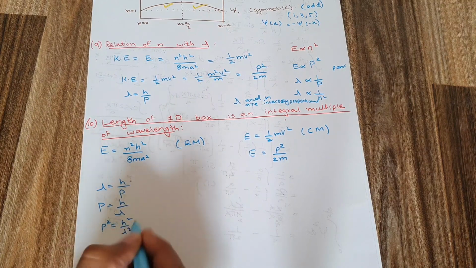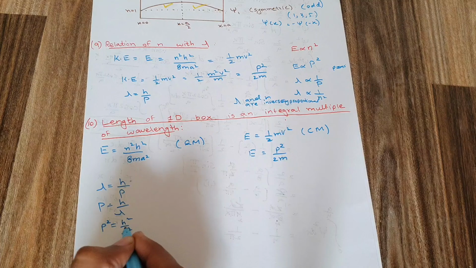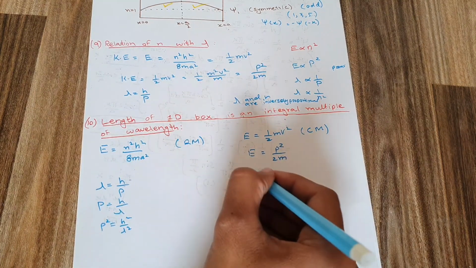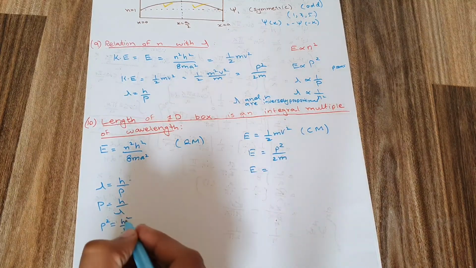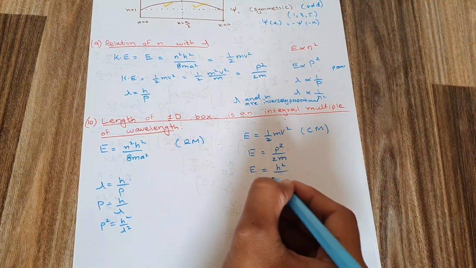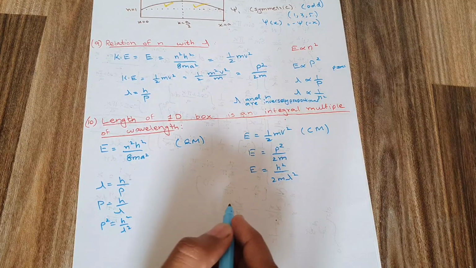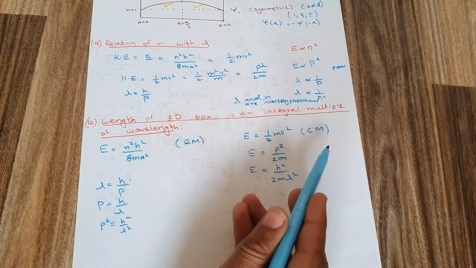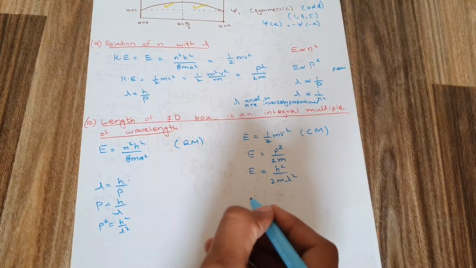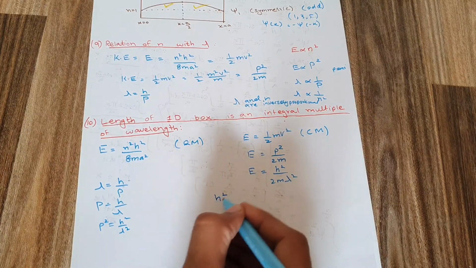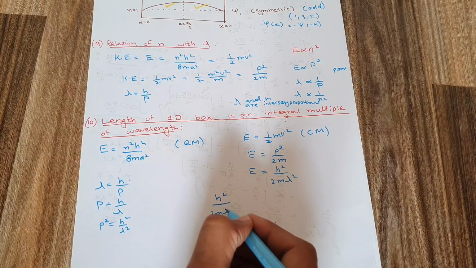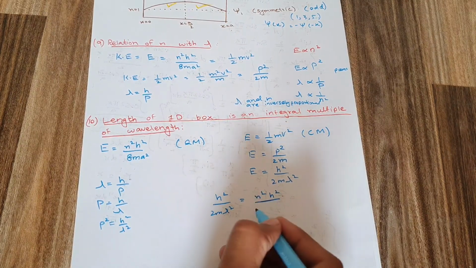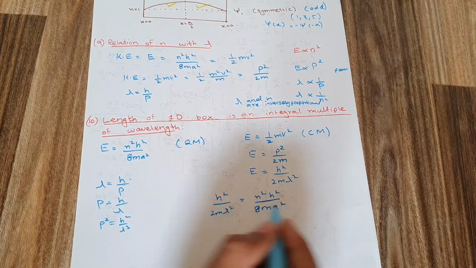Plugging in the value of p square, I get E equal to h square over 2m lambda square. This energy and that energy are the same according to quantum mechanics and classical mechanics. So taking them equal, h square over 2m lambda square is equal to n square h square over 8m a square.